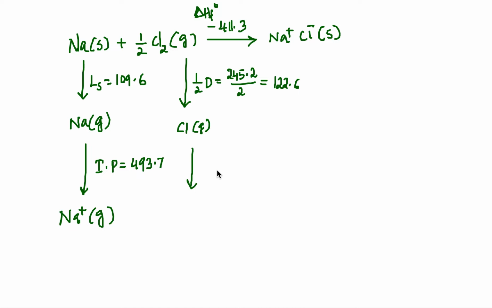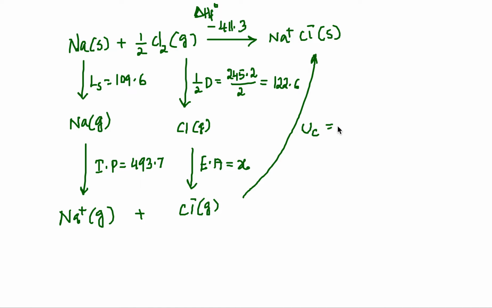Now from there, electron affinity: it gains 1 mole of electrons to become 1 mole of chloride anions, and here the electron affinity is going to be X, which we are going to find out, and combination of these two gives this solid, that is UC. Let's take UC, no need to worry about the sign here. UC is negative 791.2. So there is a problem here.